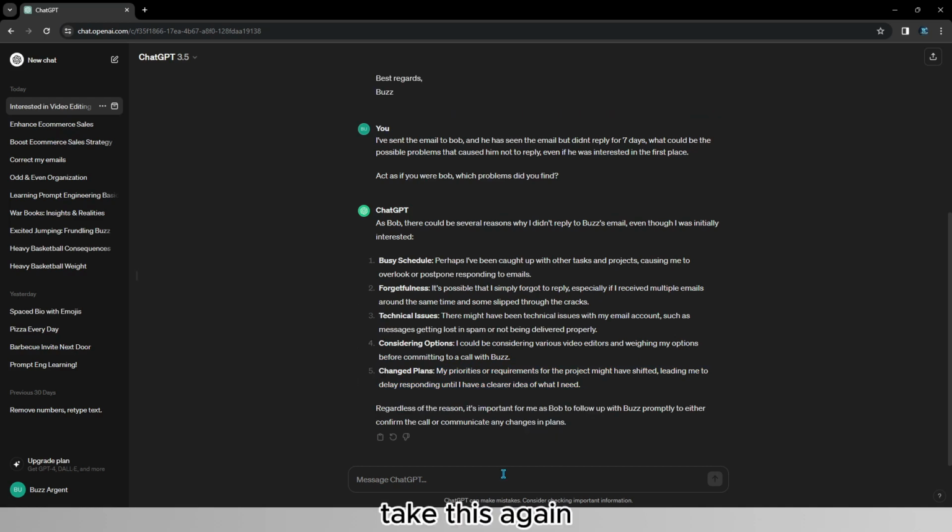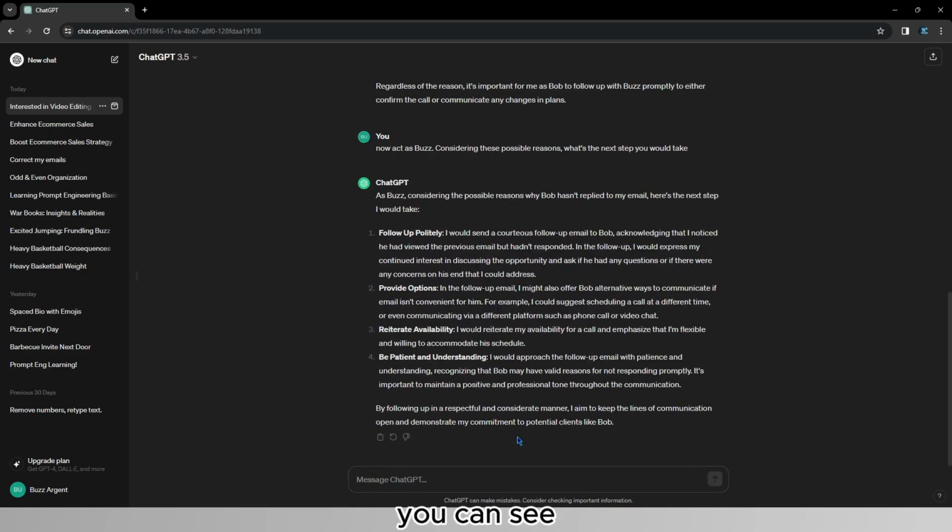So I'll now take this again a step further and say, now act as Buzz. Considering these possible reasons, what's the next step you would take? So I'll go ahead and hit enter. And as you can see, it provides me with 4 things that ChatGPT would do. The first one is following up politely. In the follow-up email, it would also offer alternative ways to communicate if email isn't convenient for him. For example, I could suggest scheduling a call at a different time or even communicating via a different platform, such as phone call or video chat. And I would also be patient and understand that maybe he has a valid reason for not responding.